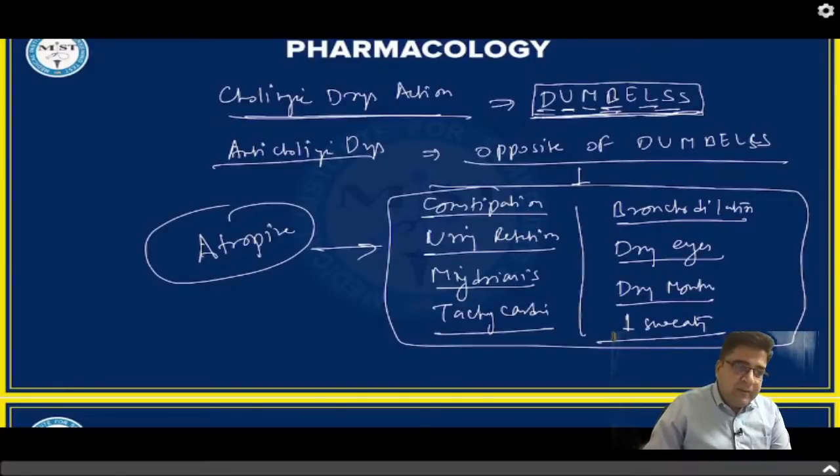But there are two conditions where these medicines are strictly contraindicated. One is a case of glaucoma. The second is a case of retention of urine.